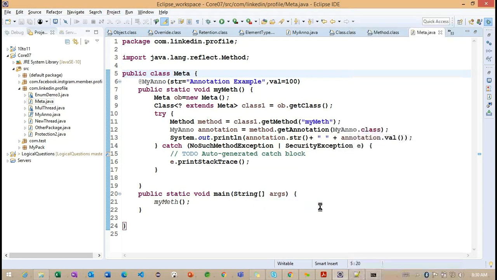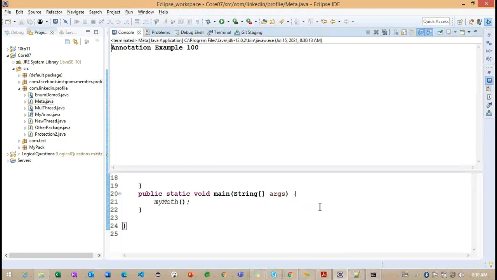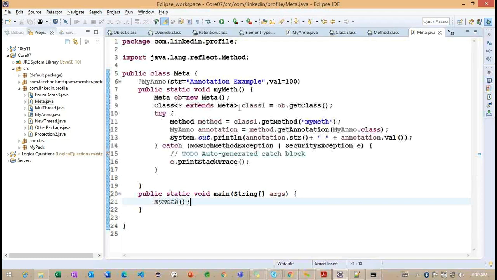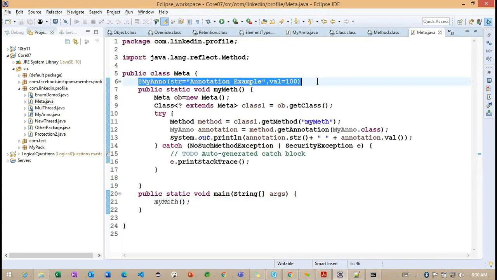Let's see how. I'm going to run this particular example. What is the value we are going to get here? Here we are going to get annotation example 100. How am I getting this particular value, annotation example 100? Where am I defining this value? Inside this particular annotation, I'm trying to define the value. So if we want to find out this particular value, these are the steps we need to follow to get whatever values we are having inside this particular annotation here.